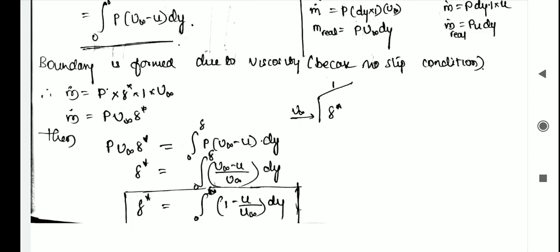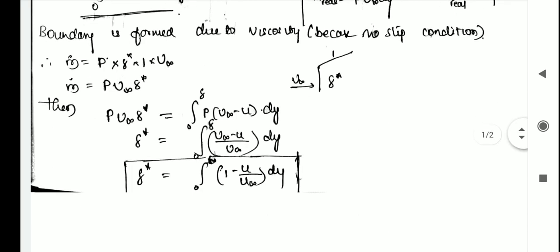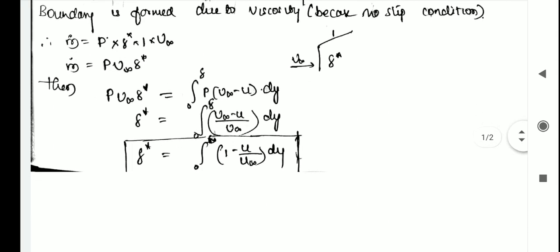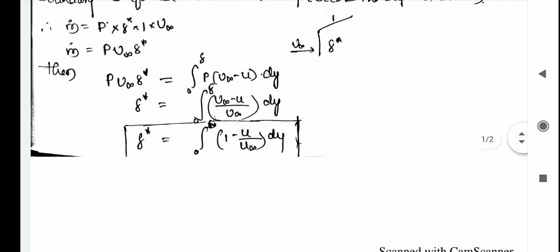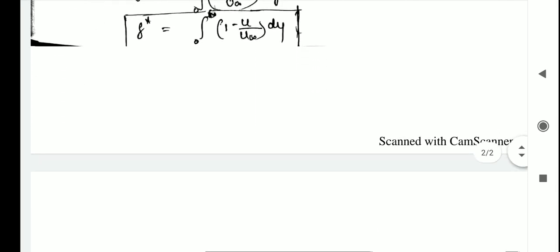So rho into u infinity into delta star is equal to integration from 0 to infinity of rho into u infinity minus u into dy. We want delta star here, so delta star is equal to integration from 0 to infinity of u infinity minus u divided by u infinity into dy. So delta star becomes integration from 0 to infinity of 1 minus u by u infinity into dy. This is the equation for delta star.